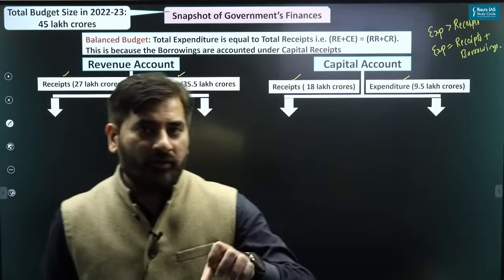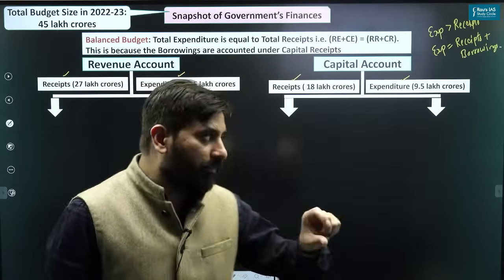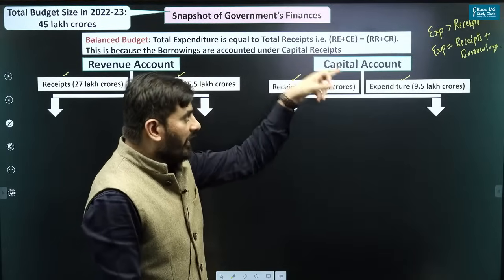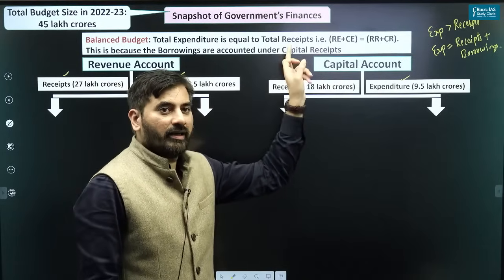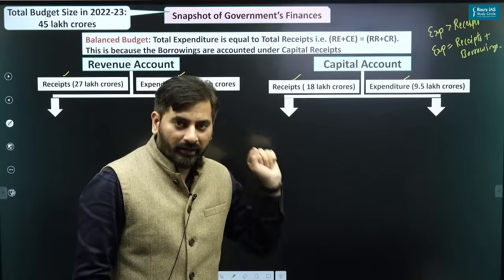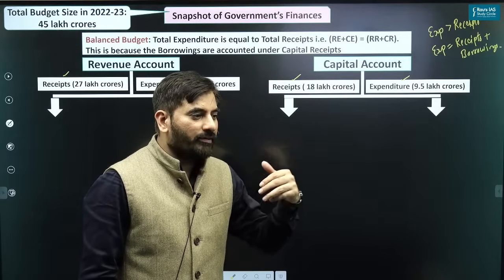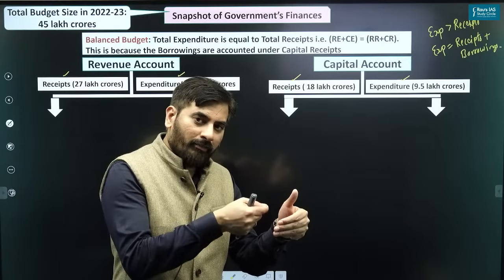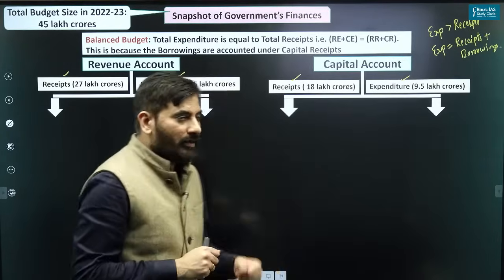When the government borrows money, that borrowed money is part of our capital receipts. That is why the budget in India is a balanced budget. Please understand that. It's not that the budget is balanced. We are making it balanced by borrowing money and accounting that borrowed money as part of our capital receipts.